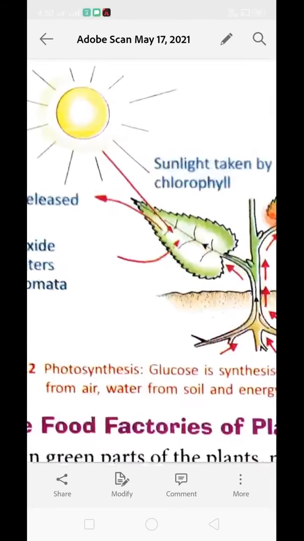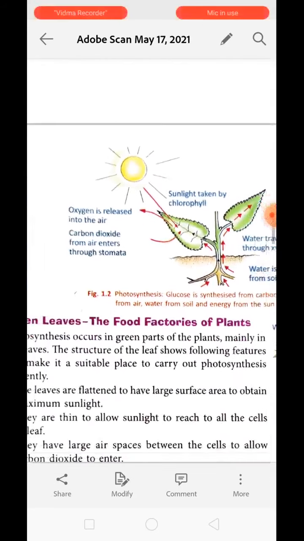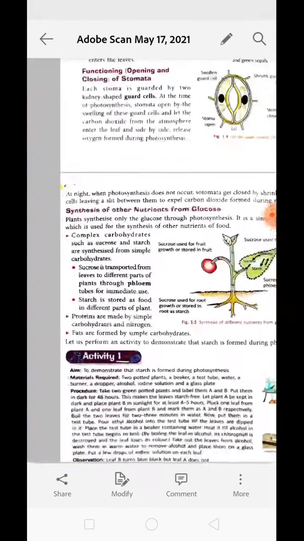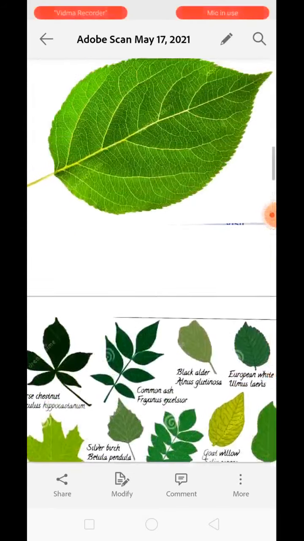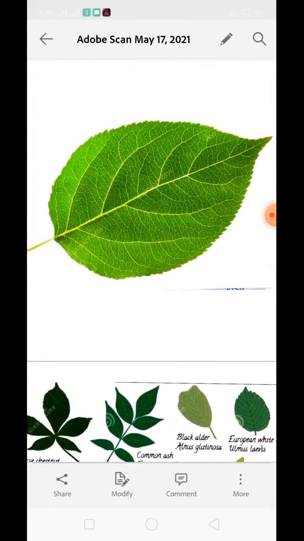But the structure of the leaf has several qualities which support the process of photosynthesis very well. For example, the first point: the leaves are flattened to have a large surface area which obtains maximum sunlight. In any plant, if you look clearly, the leaf is the only part of the plant which is very much flattened to have a large surface area so that they can absorb maximum sunlight.